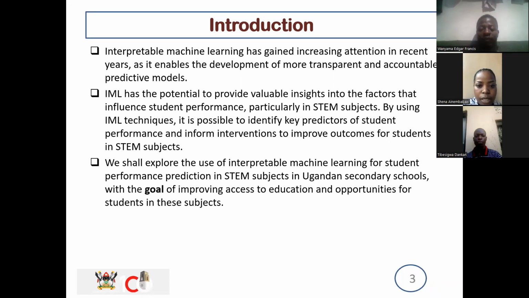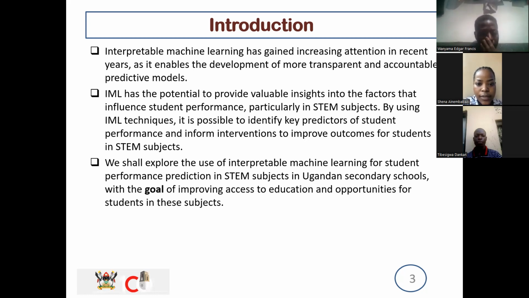Interpretable machine learning has gained increased attention in recent years as it enables the development of more transparent and accountable predictive models. Interpretable simply means the degree to which human beings are able to comprehend factors. Interpretable machine learning is the ability to which human beings can understand the machine learning models.